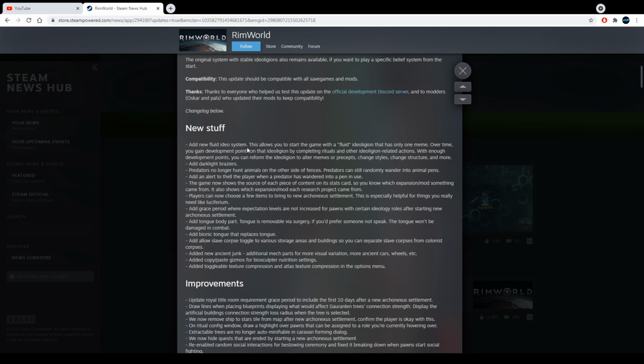Add new fluid ideology system. This allows you to start a game with a fluid ideology. I just said that before. You can reform the ideology, I already said that. Add Darklight Brazier. Darklight Brazier is, I'm assuming, like a campfire, but it looks like dark light. I don't know what that entails, but I gotta try it and see what it does.